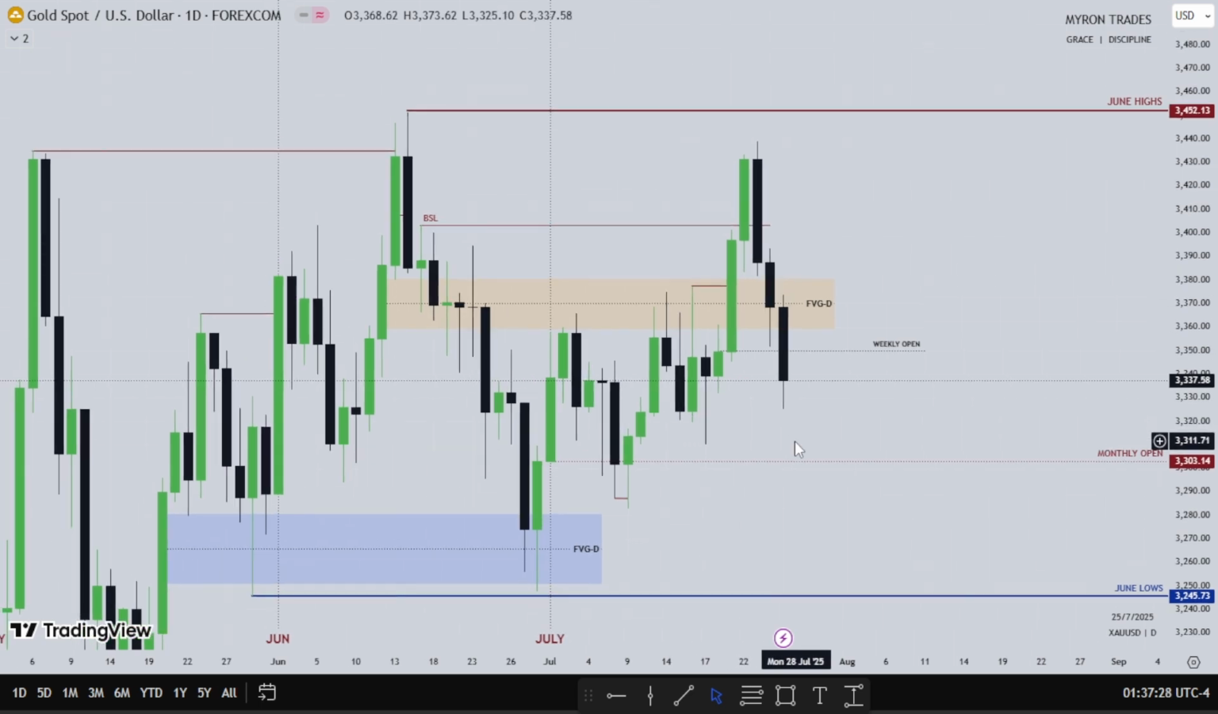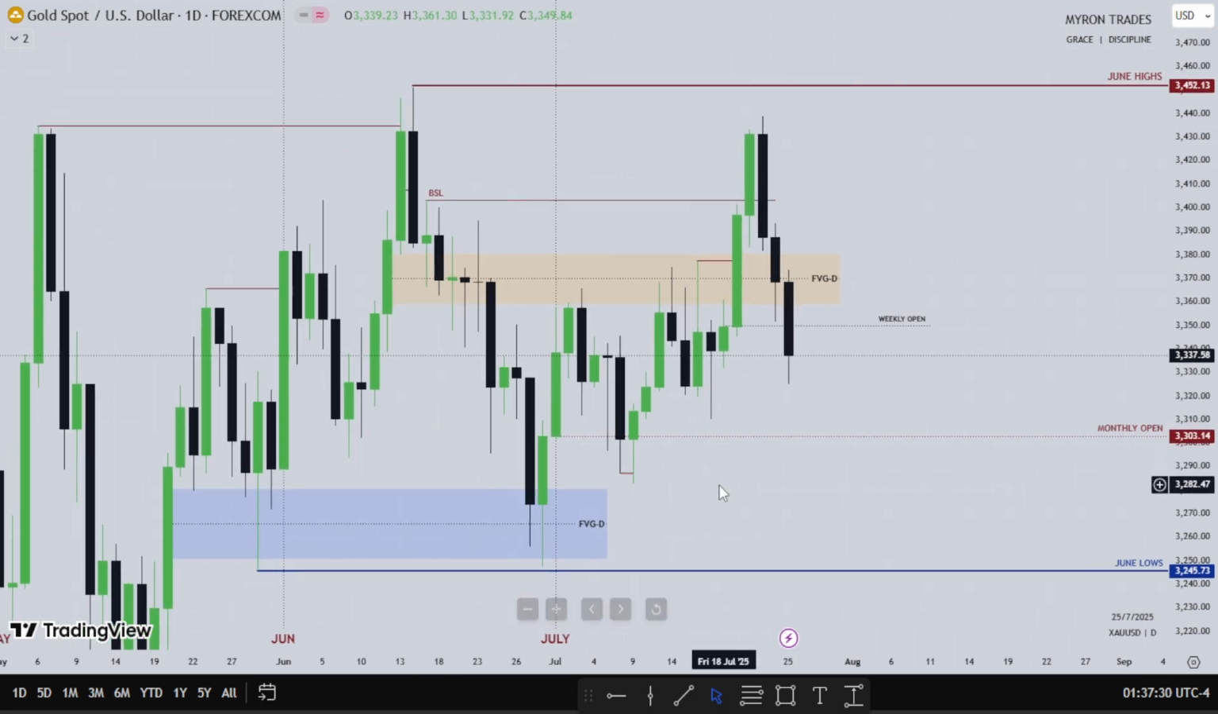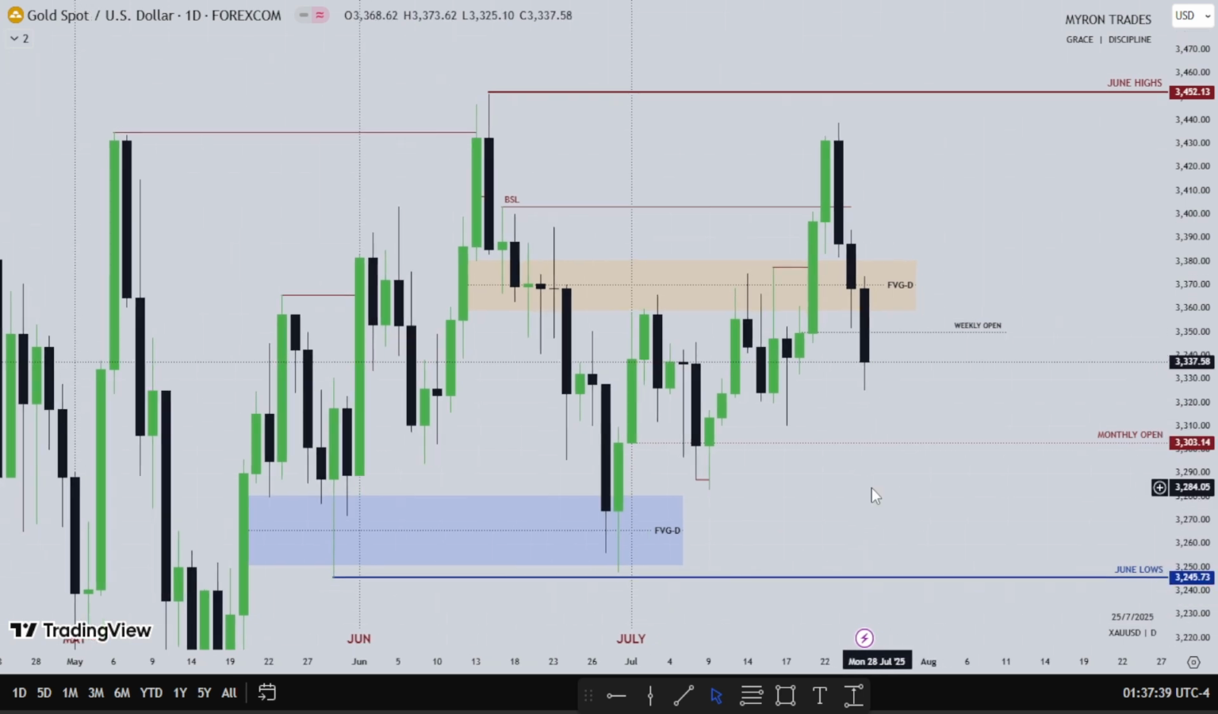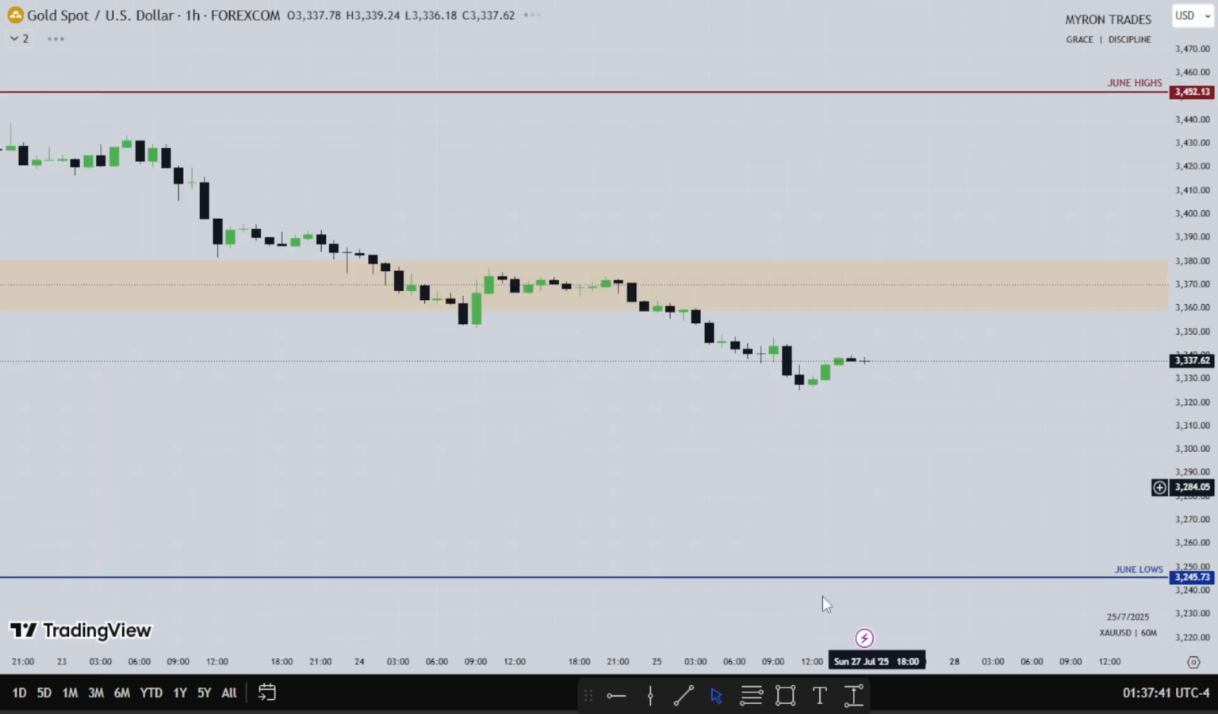So I'll be watching June lows. Look at how equal these lows are. I'll be watching June lows to see if gold wants to trade aggressively into all this liquidity down here. So let's head into the 1 hour time frame and see what gold did in individual days of the week.